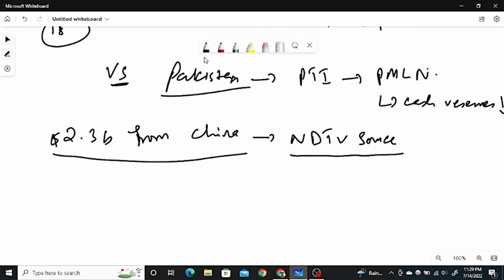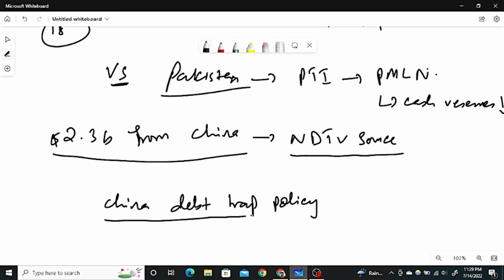There is a policy which is termed the China debt trap policy, and this policy is not being accepted by the ambassador who has been in Sri Lanka. There have been news channels who have taken interviews and discussed this Chinese debt trap policy with them, and they are saying that there is nothing as such, and this is what people think. We are not on this path, but again, practically this is happening.